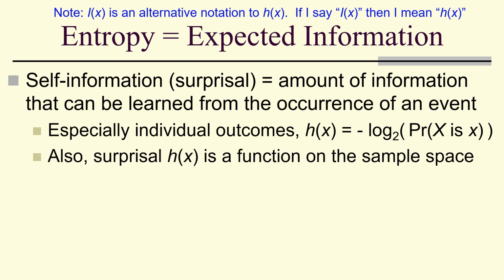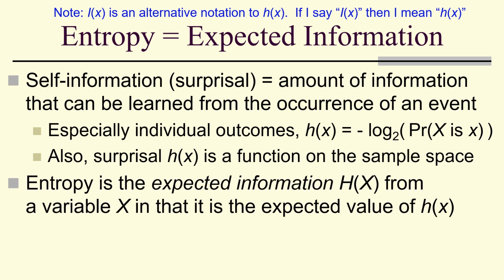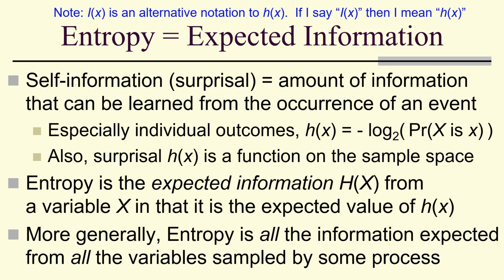Also, surprisal I of x is a function on the sample space. Entropy is the expected information from a variable X in that it's the expected value of that function I of X. And more generally, entropy is all the information expected from all the variables sampled by some process.